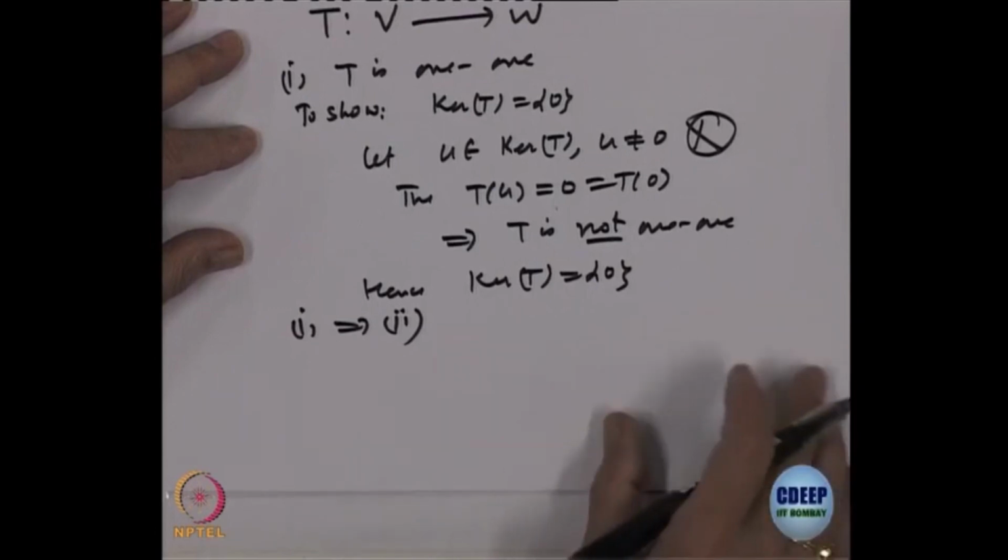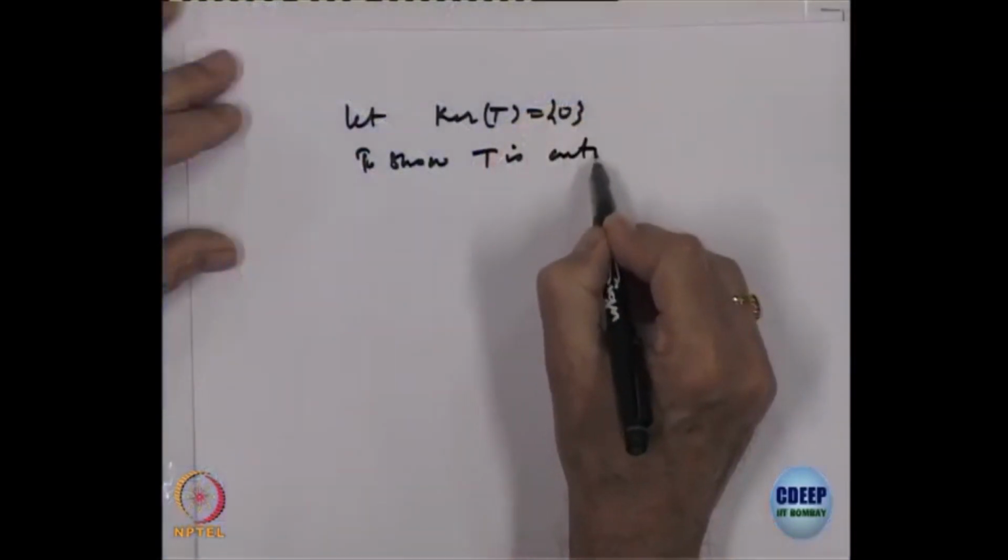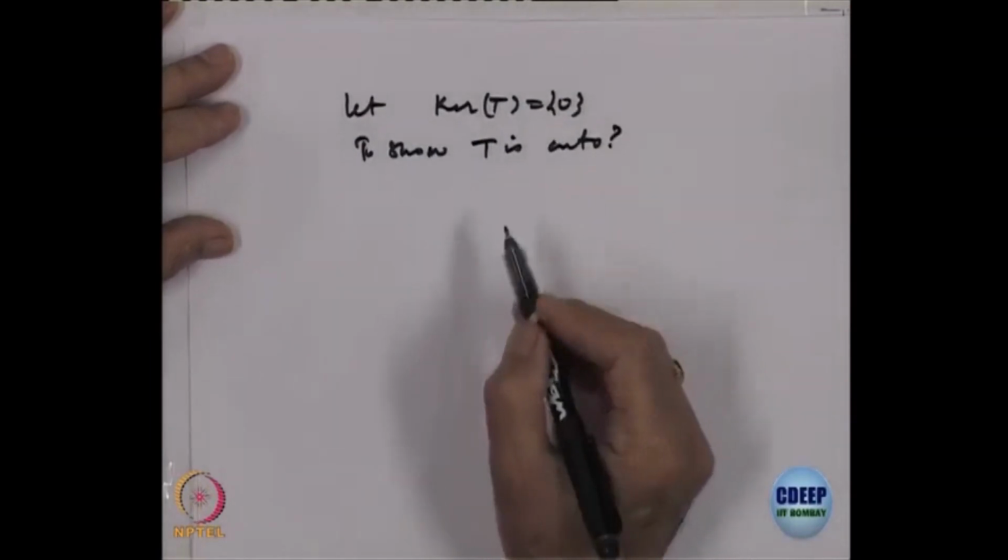Let us say 2 implies 3. So, let the kernel of T be equal to 0, to show T is onto, right, that is what is to be shown.